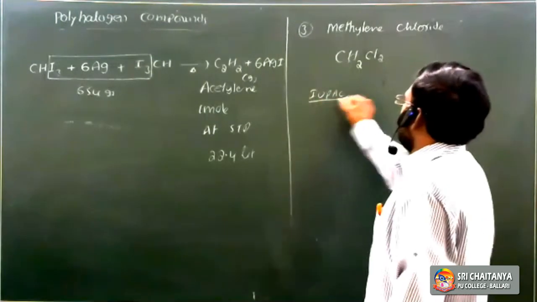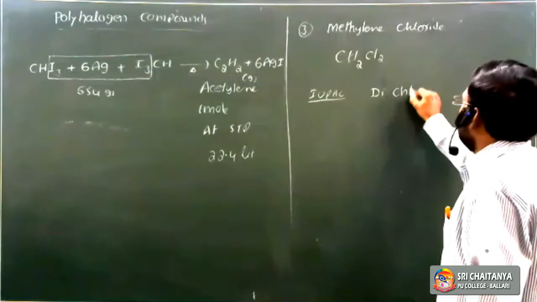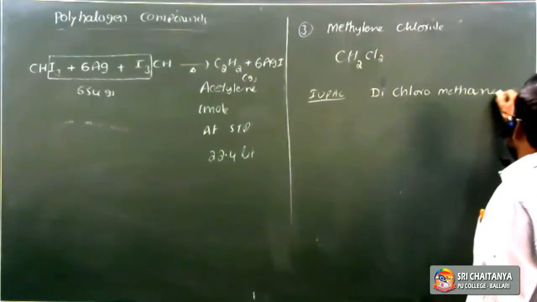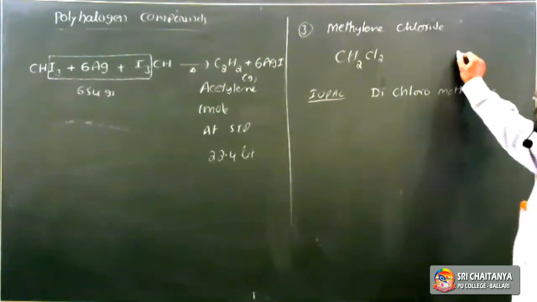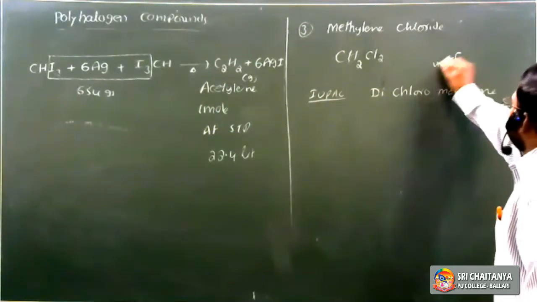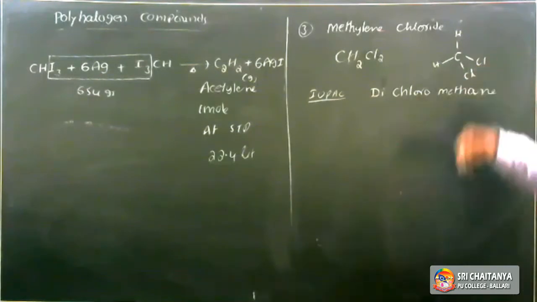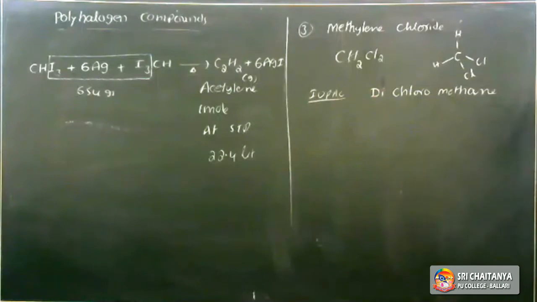What is the IUPAC name of methylene chloride? Number of chlorines is 2, so dichloro. The root word methane means tetravalence is satisfied by single bonds. So the IUPAC name is dichloromethane, formula CH2Cl2. It is attached with 2 hydrogens and 2 chlorines. Hence it is called dichloromethane.